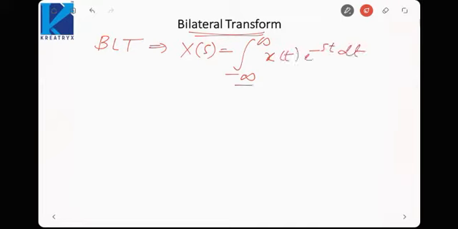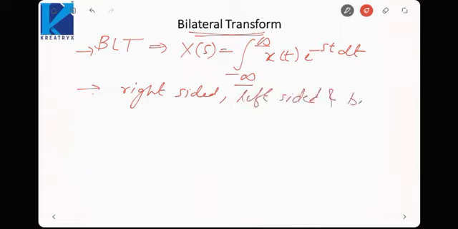Since x(t) can go from minus infinity to infinity, it is the bilateral Laplace transform. It can be found for right-sided, left-sided and two-sided signals, that is, signals which exist to the right of a certain point, to the left of a certain point, or on both sides.